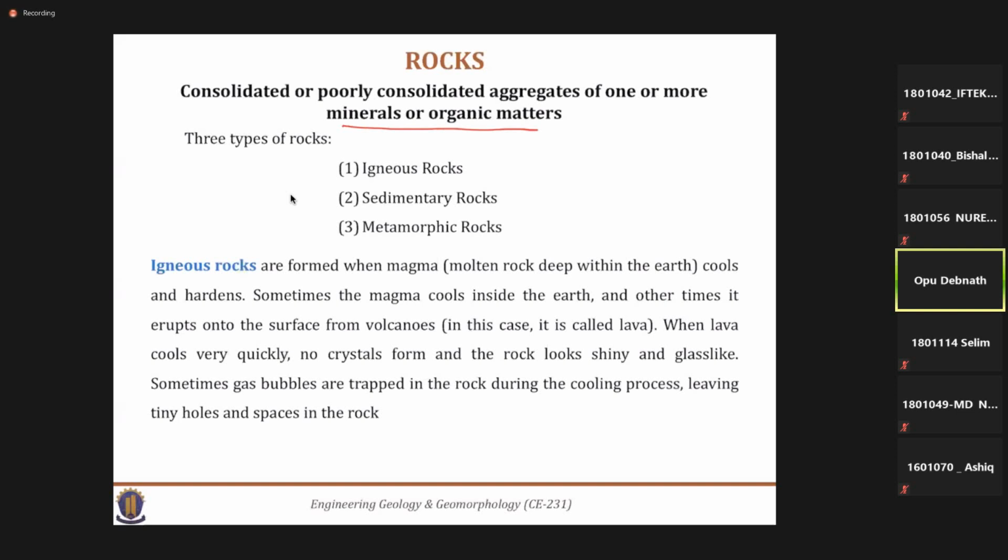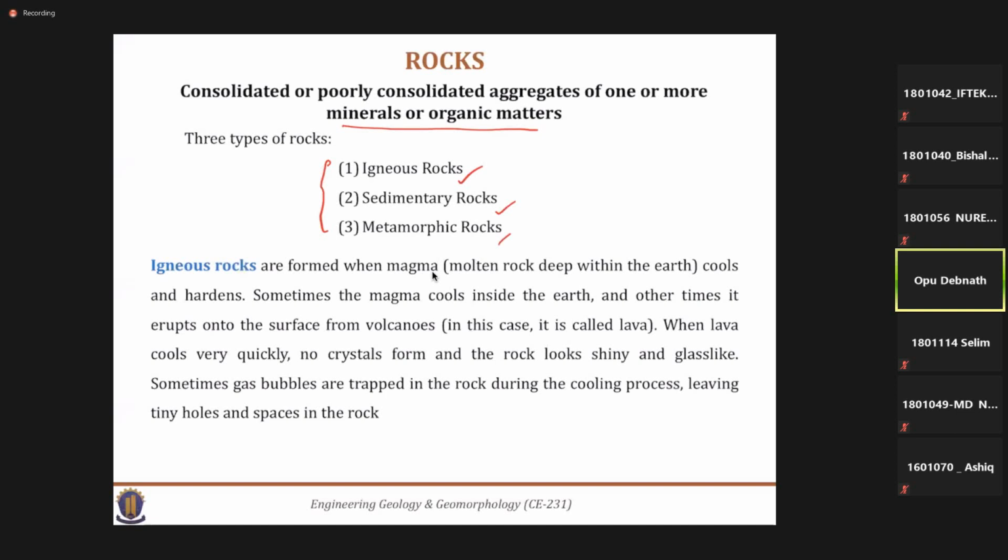And at the end of this lecture, that means the end of the discussion of rocks, we will discuss the details about different rock forming minerals, the principal rock forming minerals, and their properties. Those are most readily available in the different rocks like igneous rock, sedimentary rock, or metamorphic rock. So these are the three different types of rock. The first one is the igneous rock, second one is the sedimentary rock, and the third one is the metamorphic rock. So let's first start with the igneous rock.